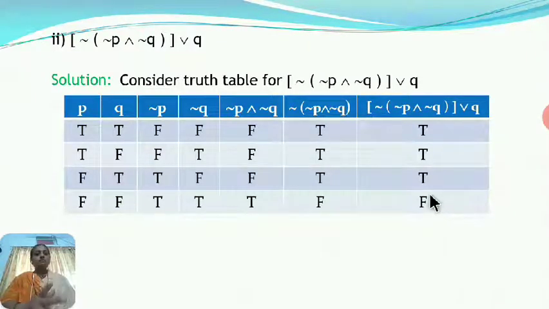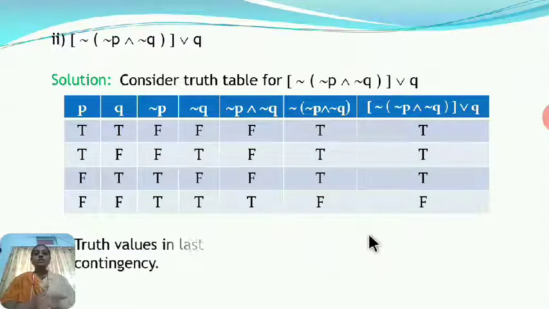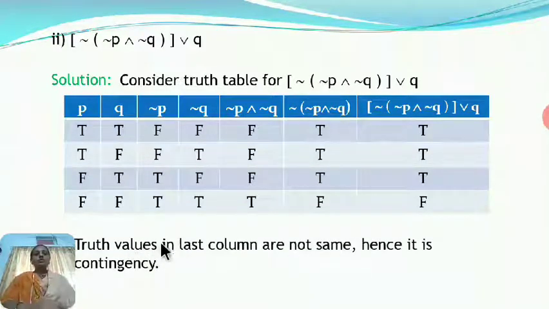And so this statement is neither a tautology nor a contradiction. So it is a contingency. So the truth values in the last column are not the same. We know for the tautology all the entries are T, for the contradiction all the entries are F. Here we observe all the entries are not the same, hence it is a contingency.